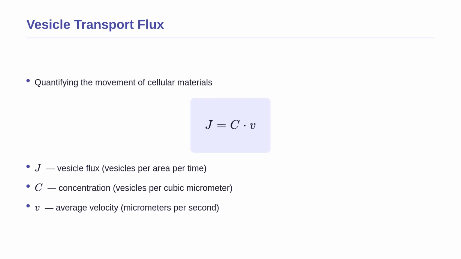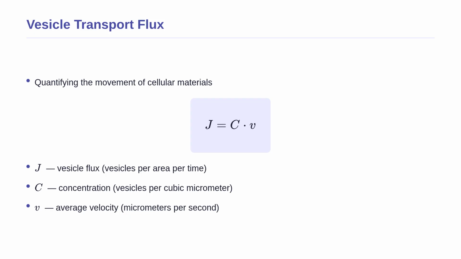While cell biology is highly visual, we can actually quantify the movement of materials using the principles of transport kinetics. This brings us to the vesicle transport flux formula, J equals C times V. Conceptually, this tells us exactly how many vesicles are moving through a specific area of the cell over a given period of time. Let us break down the symbols.